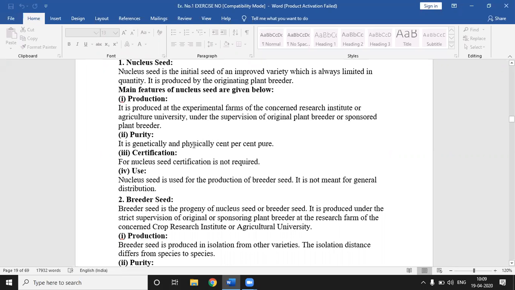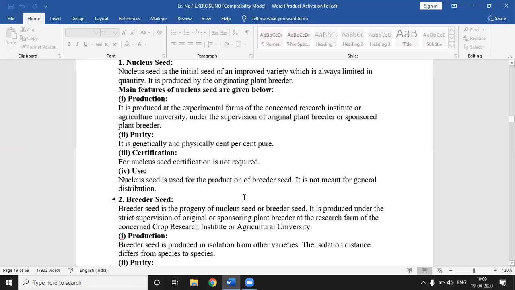Then third is certification of nuclear seed. For nuclear seed, certification is not necessary. Then uses of nuclear seed. Nuclear seed is useful for production of breeder seed. It is not meant for general distribution.